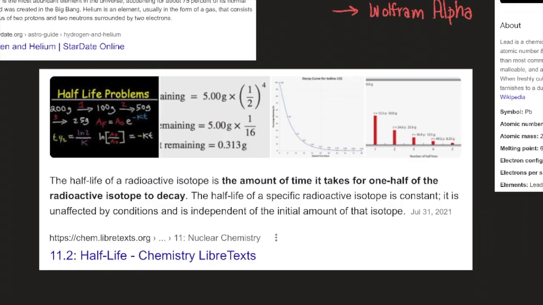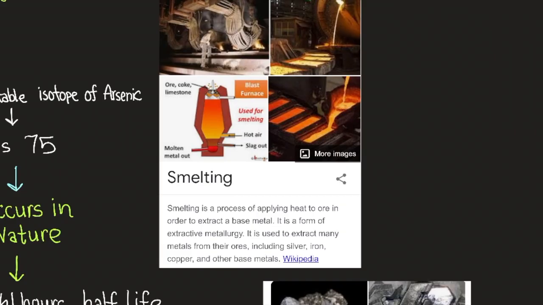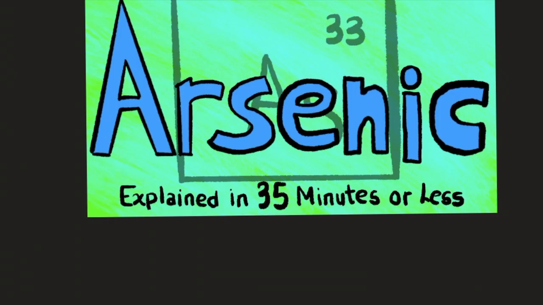The half-life of a radioactive isotope is the amount of time it takes for half of the radioactive isotope to decay. The half-life of a specific radioactive isotope is constant. It is unaffected by conditions and is independent of the initial amount of that isotope. So what is smelting? Smelting is a process of applying heat to ore in order to extract a base metal. It is a form of extractive metallurgy. It is used to extract many metals from their ores, including silver, iron, copper, and other base metals, according to Wikipedia. So that was arsenic explained in 35 minutes or less.